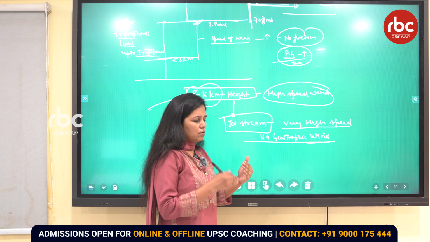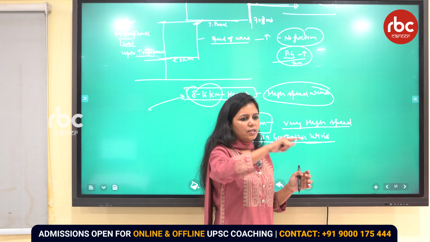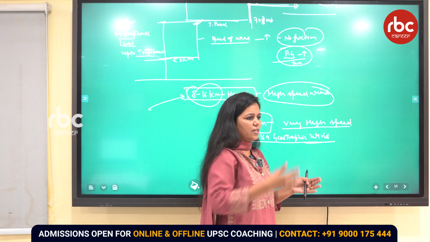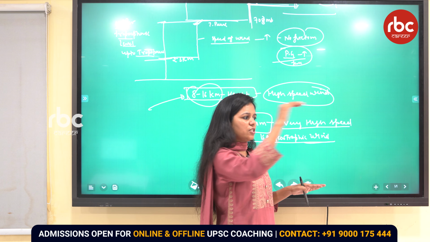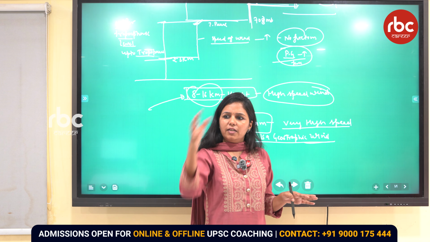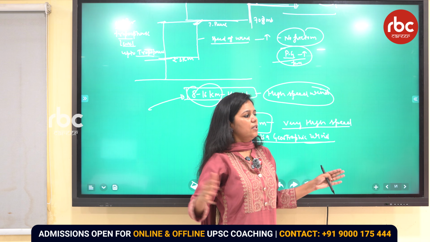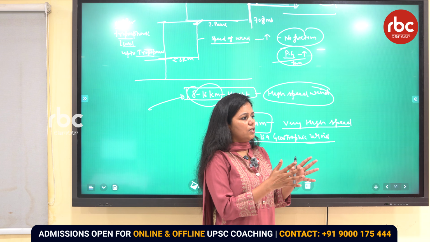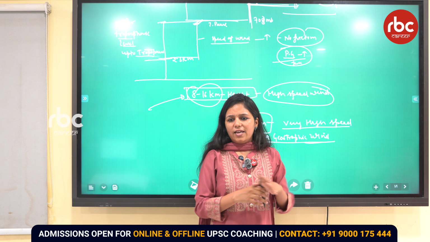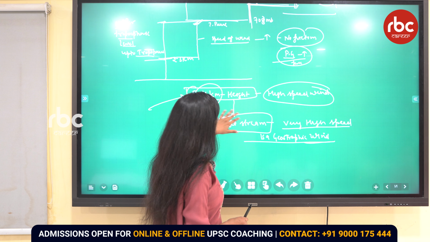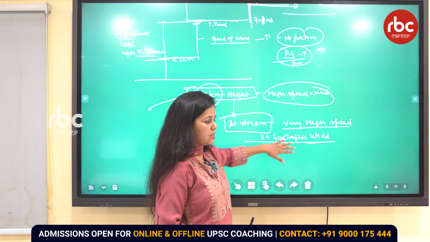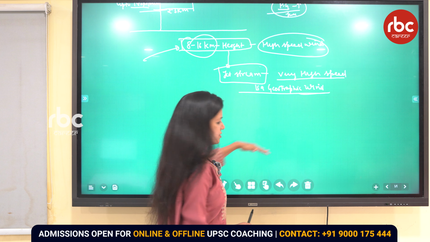A cell means it is continuous: air is rising from the surface, going to the upper height, then again moving towards the pole, but somehow it is getting deflected and there is subsidence, right? Again at the surface the wind is converging, and again it is rising. So like that there was a formation of the different cells. But as far as this particular jet stream or the geostrophic wind is concerned, it is not at the surface, it is at the height.